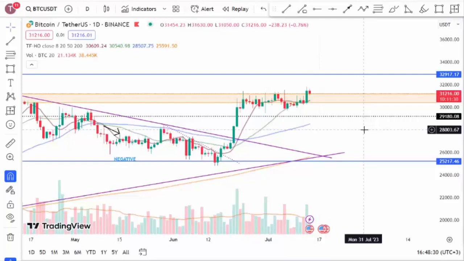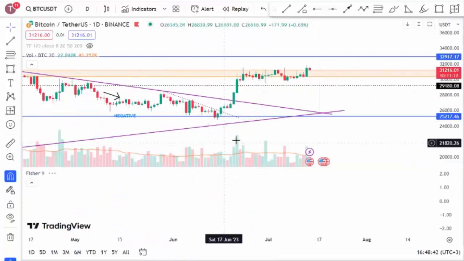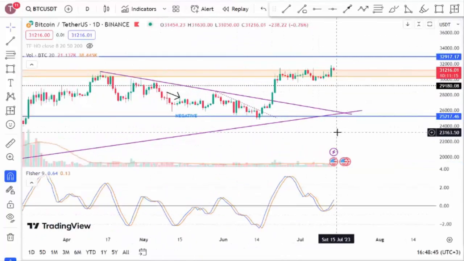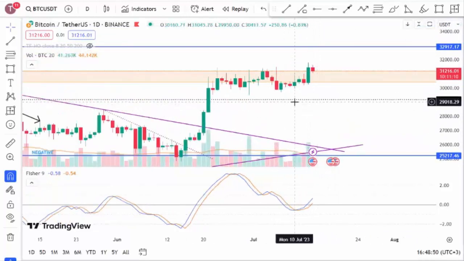However, it would be very positive for us if Bitcoin continues to trade above the 50-day moving average in the long term. Therefore, we would prefer the 50-day moving average not to break to the downside. We can say that this level is important. Moving on to our indicators after closing the moving averages, let's examine the indicators.